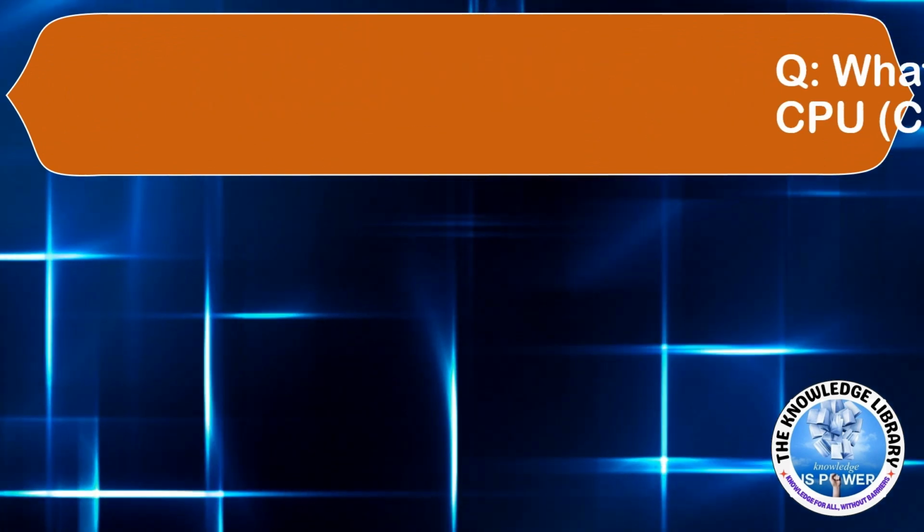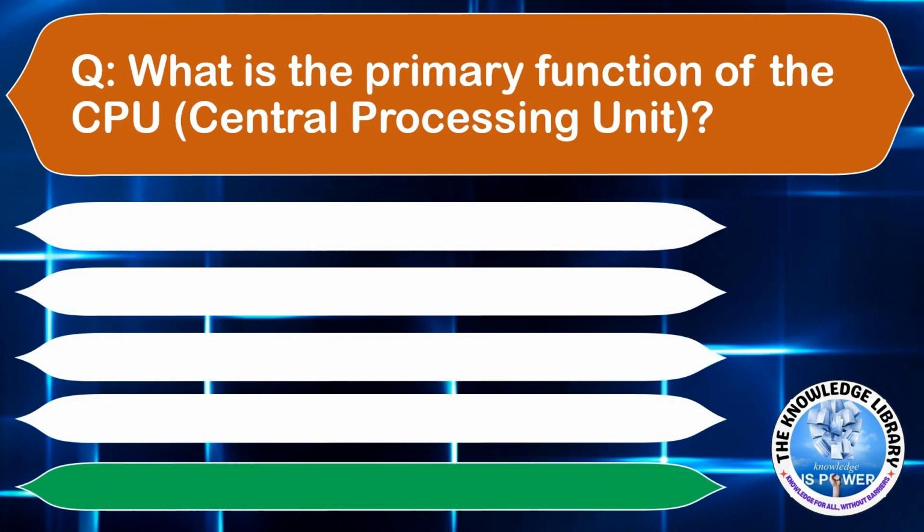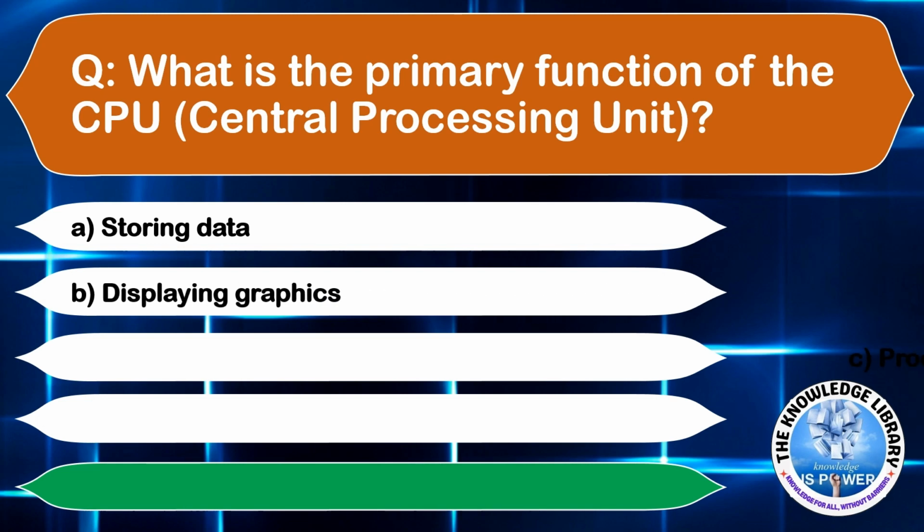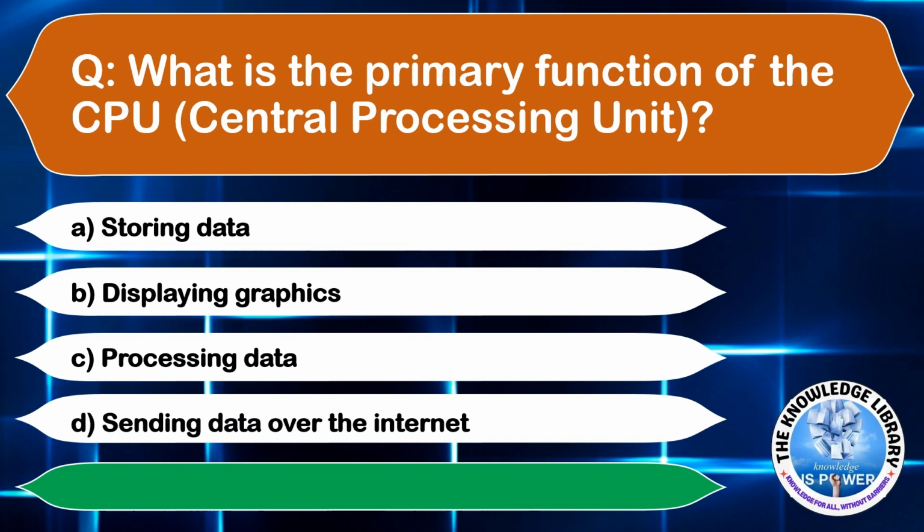Moving to the next question. What is the primary function of the CPU? Option A, storing data. Option B, displaying graphics. Option C, processing data. Or option D, sending data over the internet. The correct answer is option C.